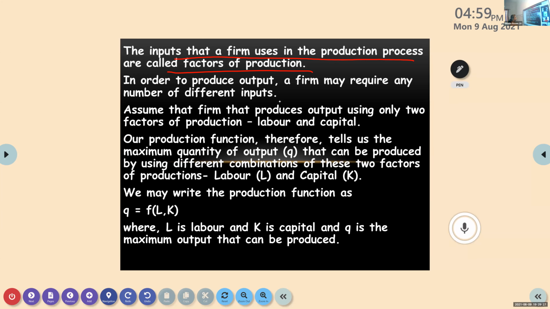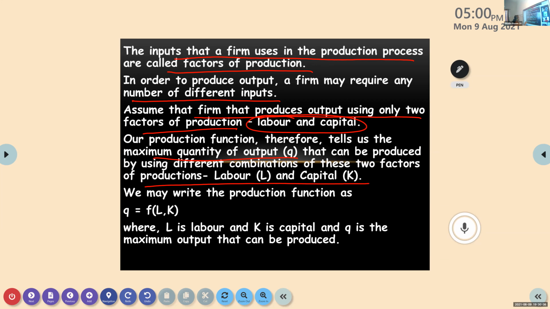Here again, one example they have given in your textbook: assume that the firm produces output using only 2 factors of production. Previously, I told you that a farmer is using only 2 factors. Now in this example, they are taking only 2 factors, which are labor and capital. The production function says the maximum quantity of output, that is Q, that can be produced by using different combinations of 2 factors, labor and capital.